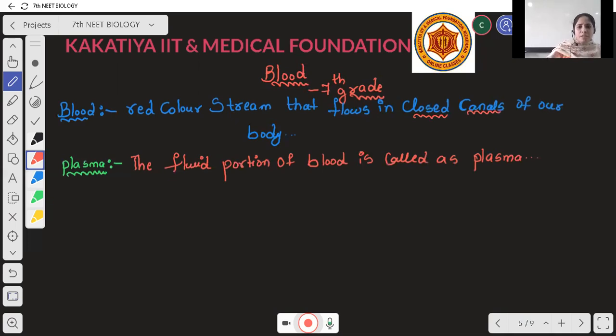Next the main definition is plasma. It is nothing but the fluid portion of blood. The fluid portion of blood is called plasma.